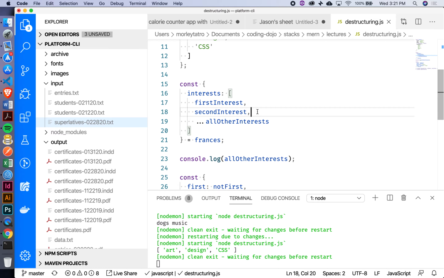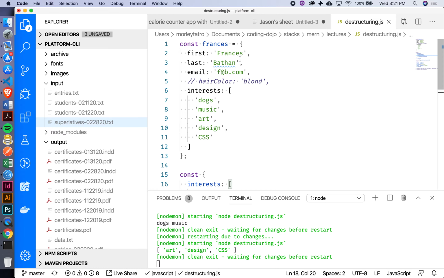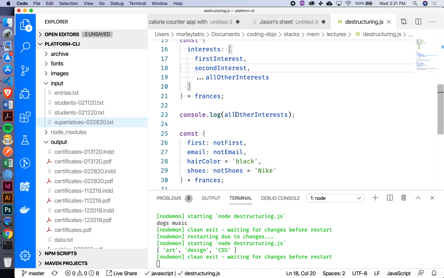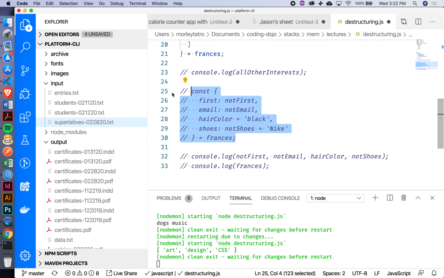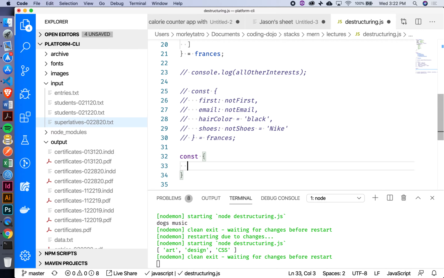All right. Let's try to apply this same principle to an object as well. So again, we've got this object with the first, last, email, and interest inside of it. So let me comment that out. And instead of extracting all of this stuff, let's simplify a little bit. Let's say const first.